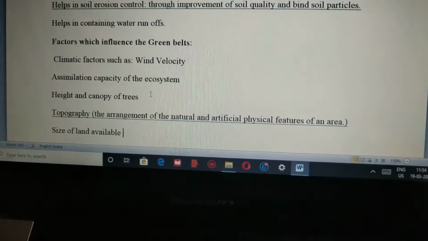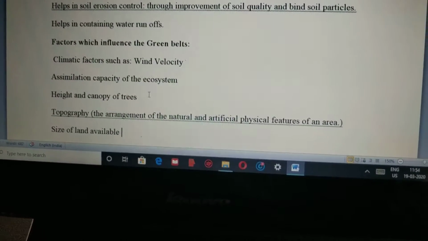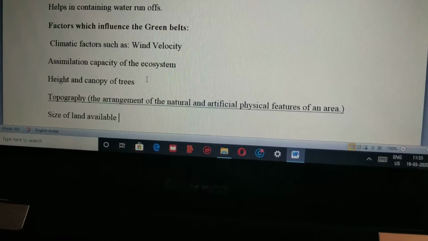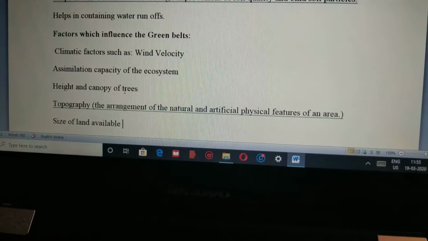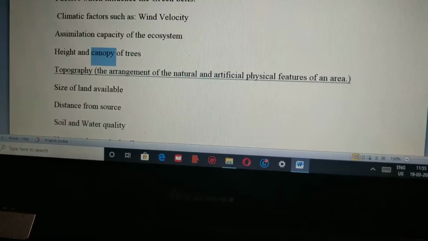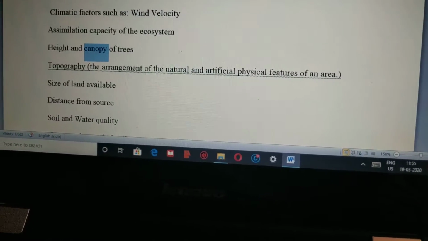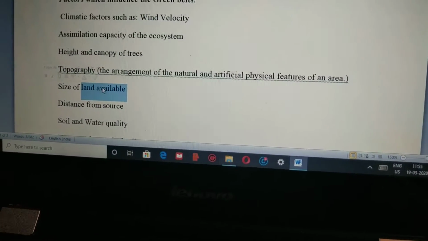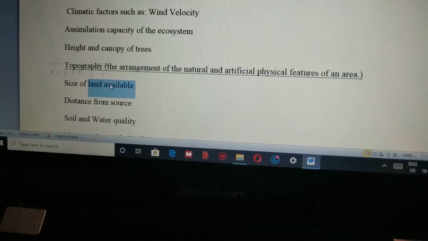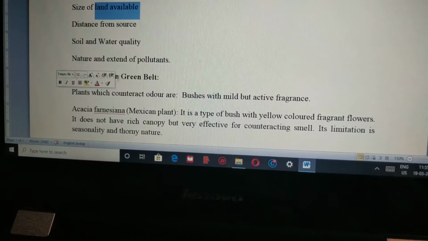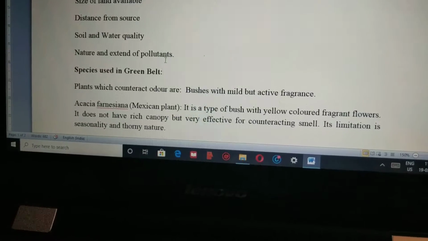Basically, a green belt has to be controlled and has to go with several different factors. That is, it has to consider the climate factor, the height of the tree, and it has to completely depend on the size of the land area. We know that each and every land area is not similar, and because the land area is not similar, the sources of water will not be similar at every point.